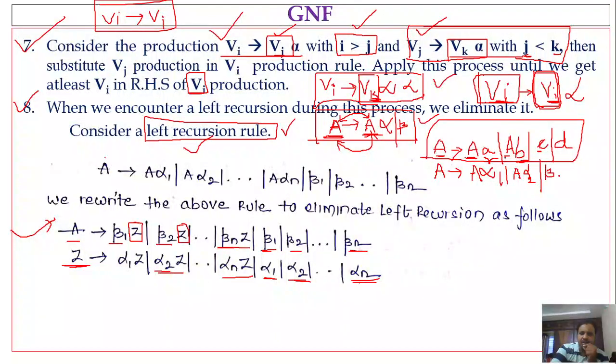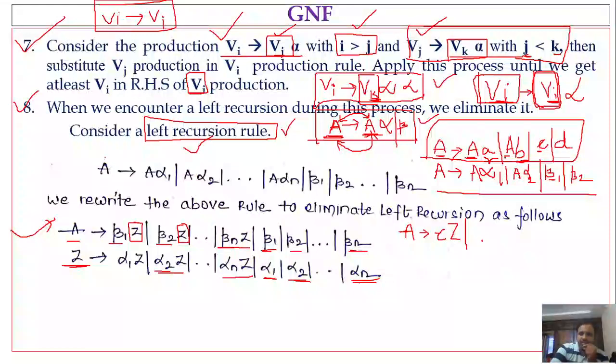So small c will be considered as beta 1 and small d will be considered as beta 2, right? So this is the form, the left recursive form. Now how do you write this in a non-left recursive way? As per the rule, capital A denotes beta 1 Z. Beta 1 means small c, and you have to add one new variable capital Z, or next beta